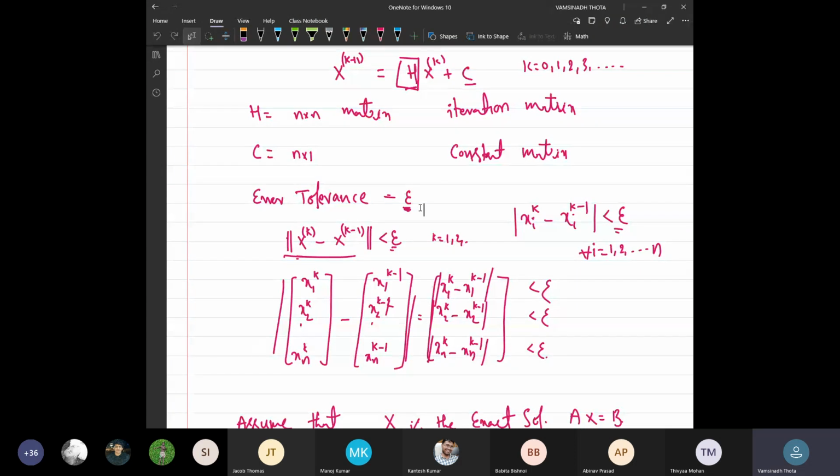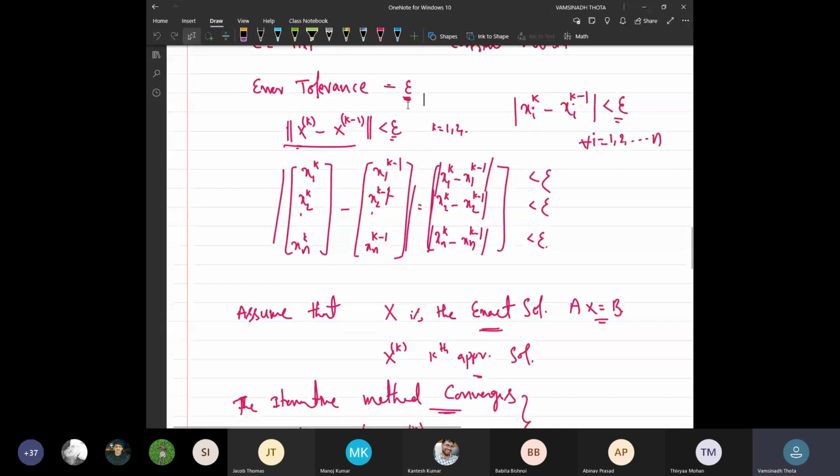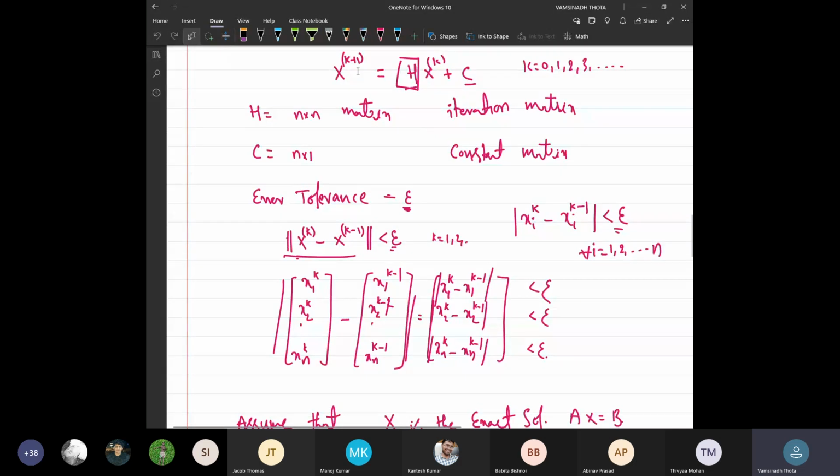As mentioned earlier in the last section, how do we calculate the error tolerance? For each x_{k+1} at every iteration, we find the approximate solution values for each and every variable. So the approximate solution at x_{k+1} is basically a set of n values, and similarly at the kth iteration we need to evaluate all the variables.